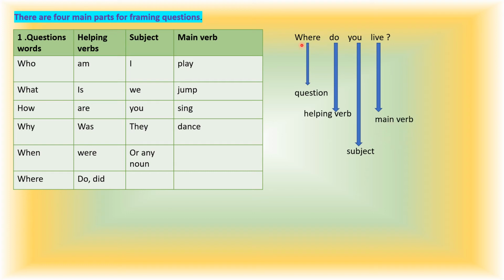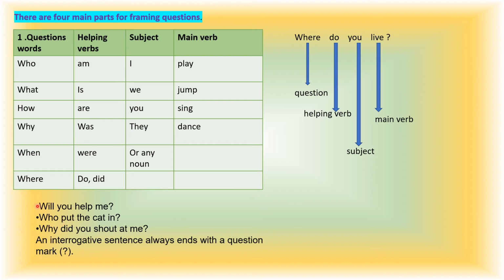So when we are framing a question, we make use of the question word, then helping verb, then subject, and then last the main verb. This you should remember well, children. First one is question word, second one helping verb, third one subject, and then last main verb. So whenever we are using an open question, make use of such words.